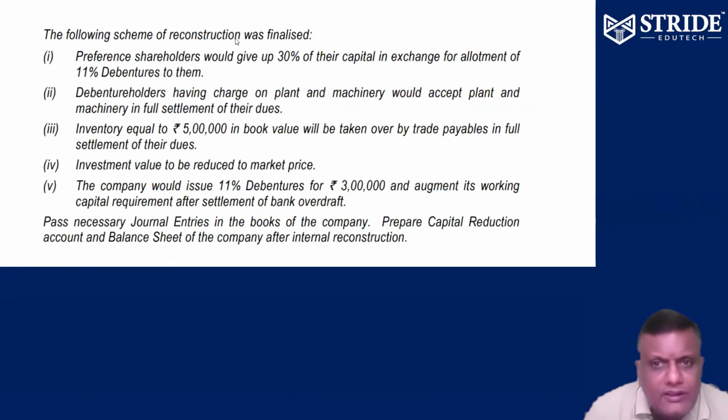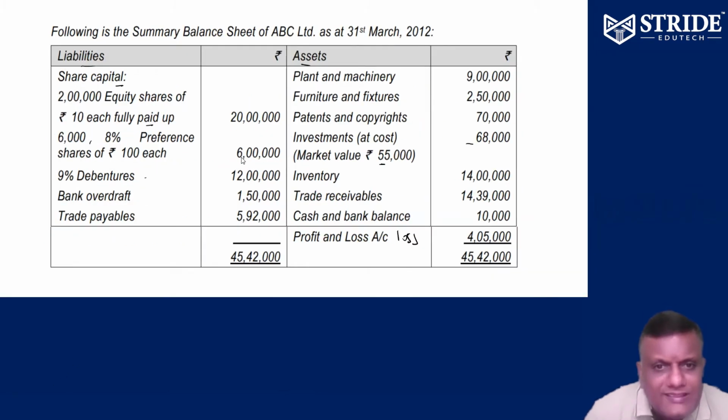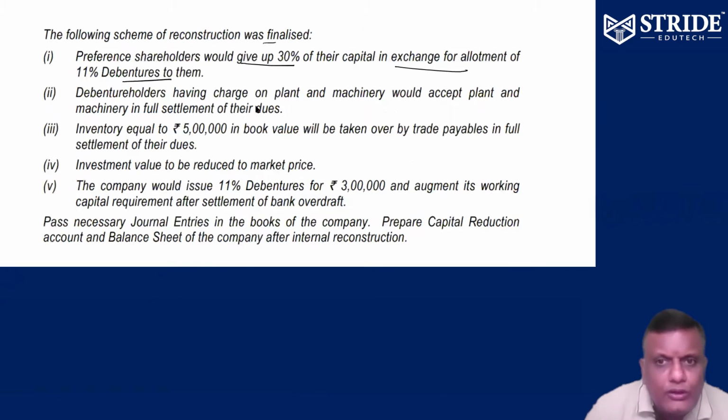The following is the scheme of reconstruction finalized. Preference shareholders are ready to sacrifice 30% to help the company, in exchange for allotment of 11% debentures. The preference shareholders already have 6 lakhs available. Now they want to sacrifice 30%, so the balance 70% portion they want as debentures. We have to issue that, right?